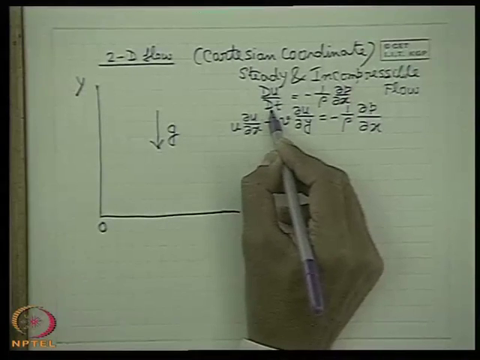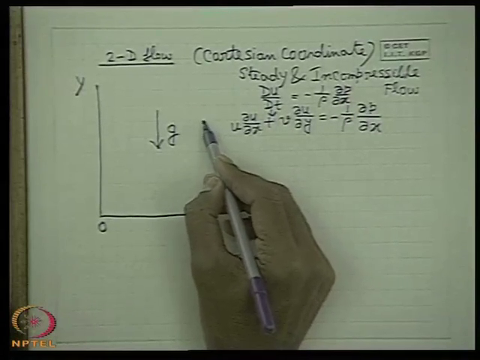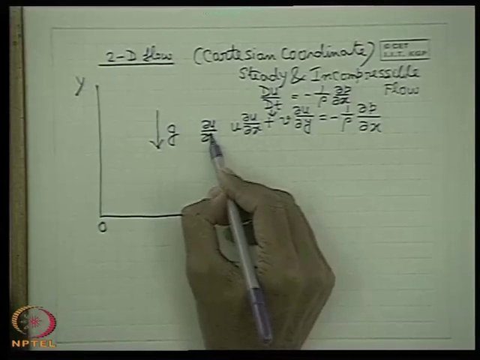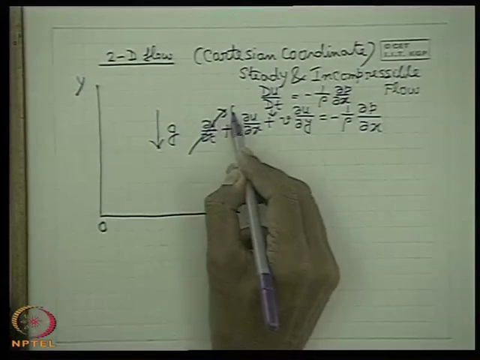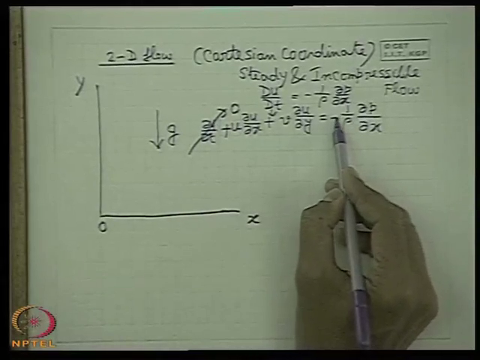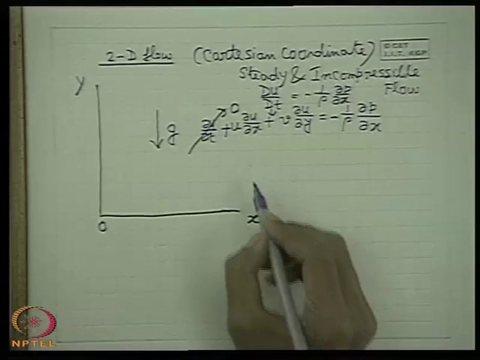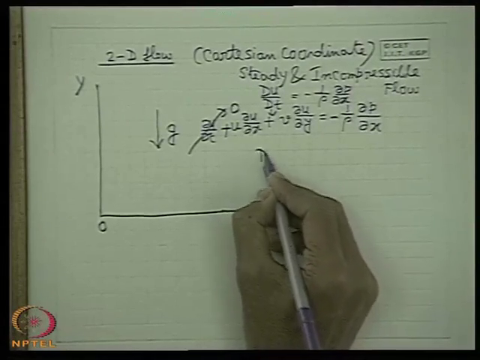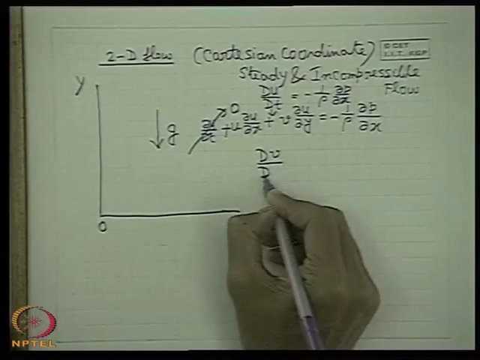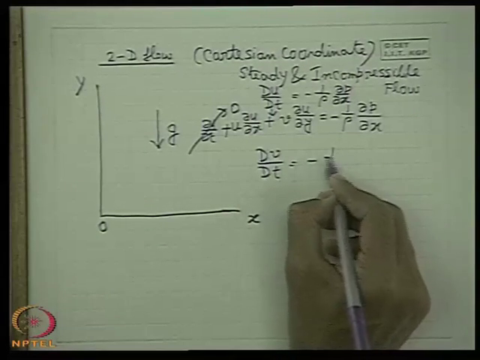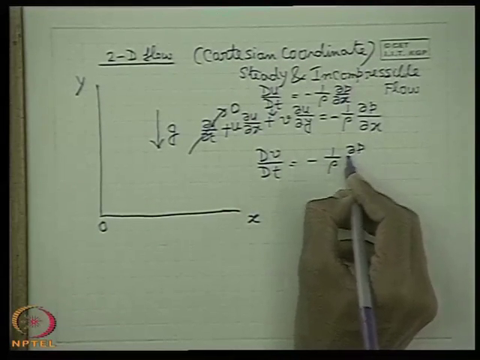So this has been expanded. Del u del t is 0 for steady state, so I have not written it. This is the x direction equation. The y direction equation similarly will be Dv Dt, if you recall, equal to minus 1 upon rho del p del y.